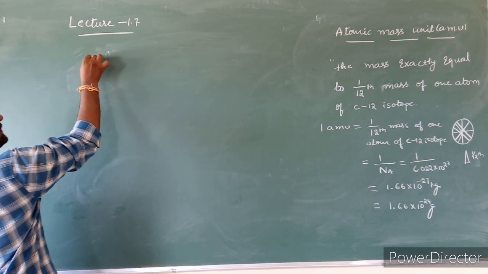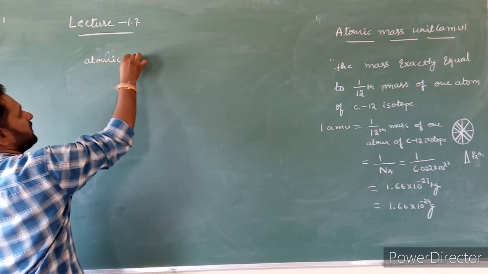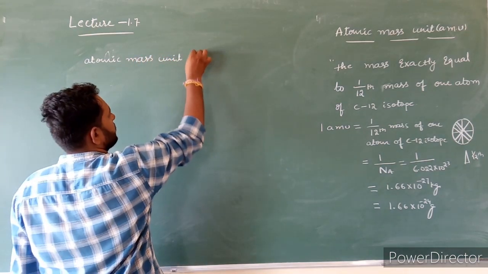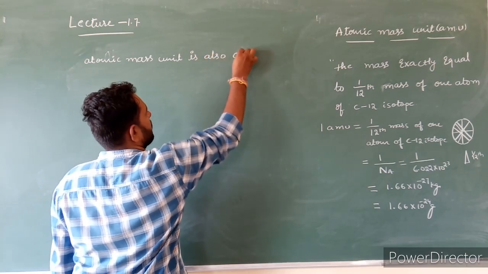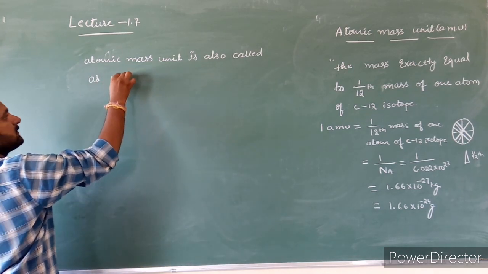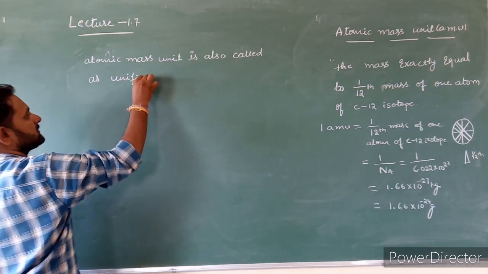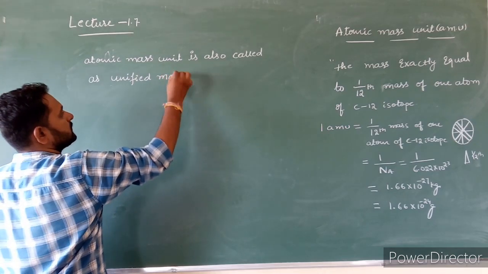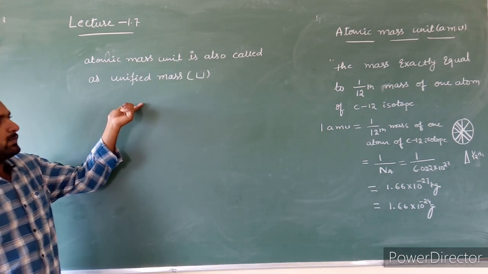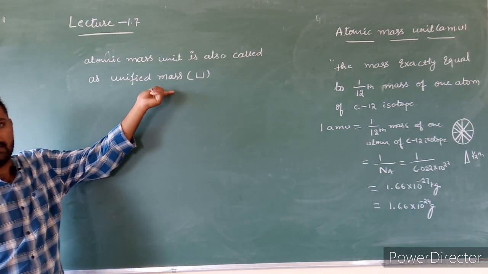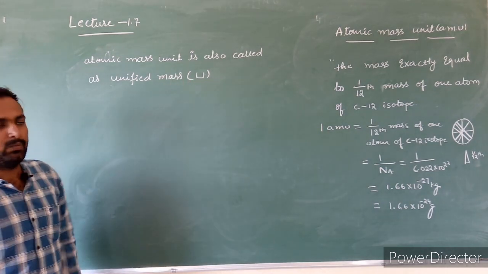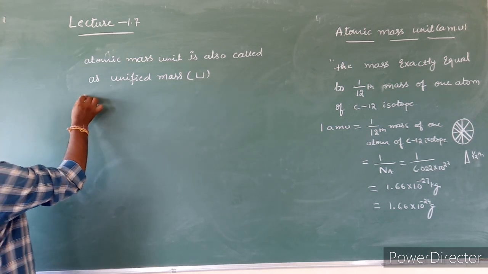Atomic mass unit is also called as unified mass. That is denoted by capital U. Atomic mass unit also called as unified mass. Nowadays, instead of AMU, we use capital U. Okay. Now let us take one example.